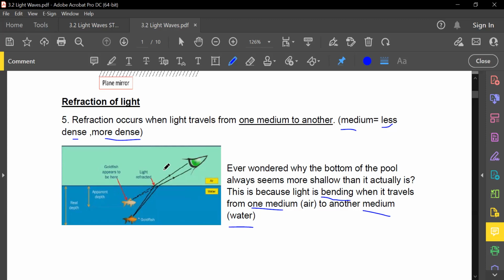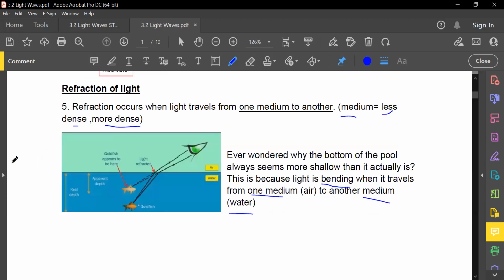For example, right now you see this because the light is traveling from the reflection and whatnot, right? So this is the air medium. If I shine this into water, then the medium will be water. If I shine this into a glass prism here, then that medium is going to be the glass. So whenever we talk about the word medium, it's going to be either air, water, or glass, right?